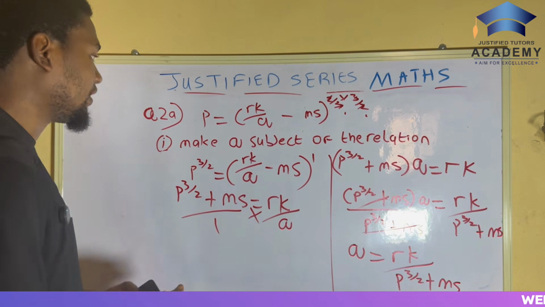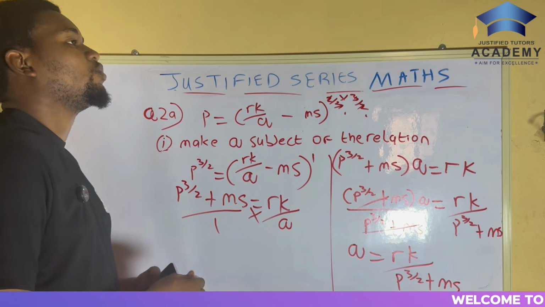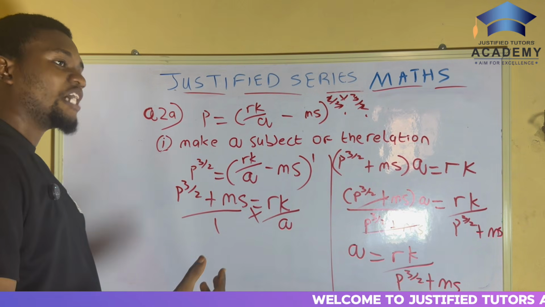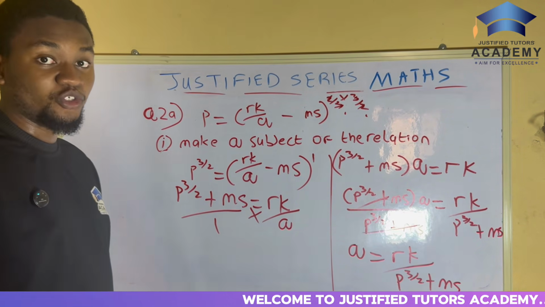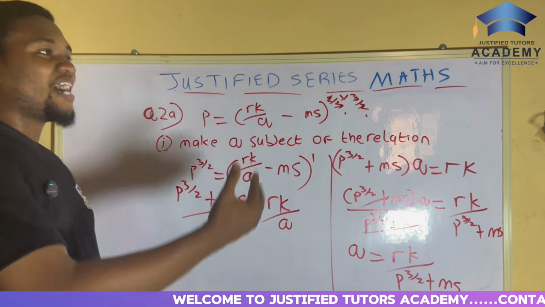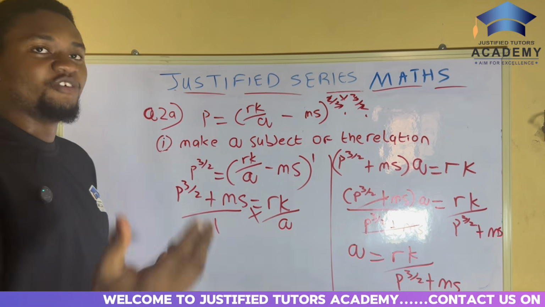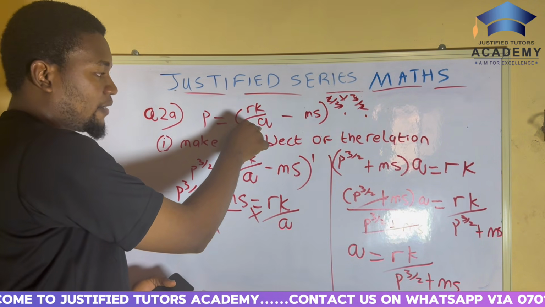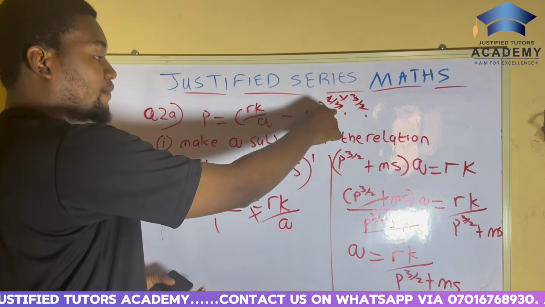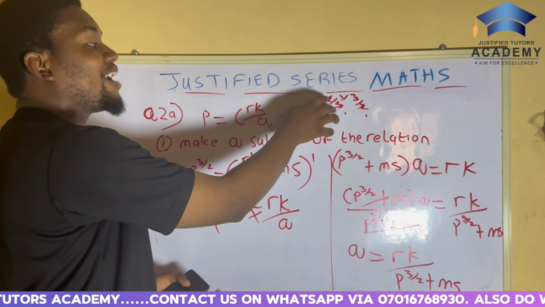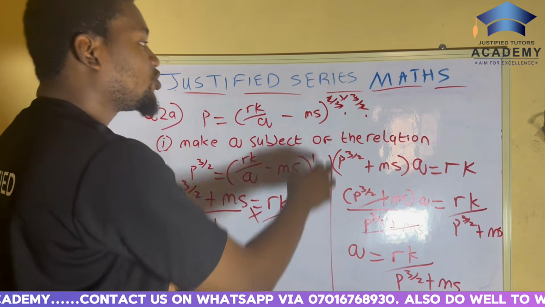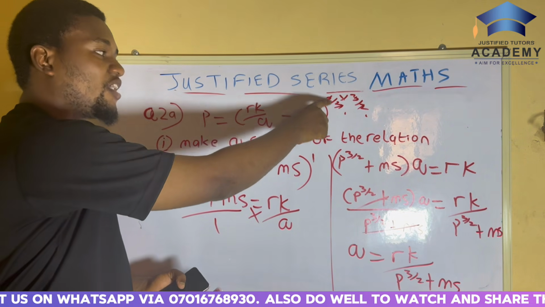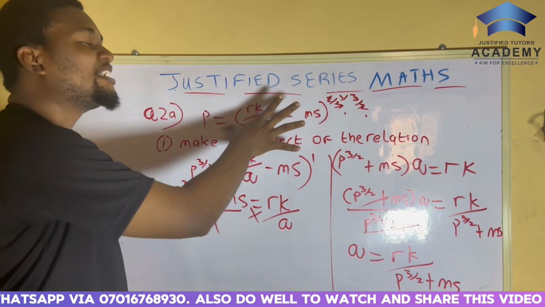Let me just go over it again. When you are asked to solve a question under this aspect, the first thing you do is look at what exactly you are going to do, and pay attention to the brackets, the divisions, and all that. Here we had the brackets. We had Q under here. And then we had 3 over 2 up here, right? We had 2 over 3 up here. For us to take away 2 over 3 from here, we needed to do something that can make this 2 over 3 become 1, because once it is 1, the bracket will open.